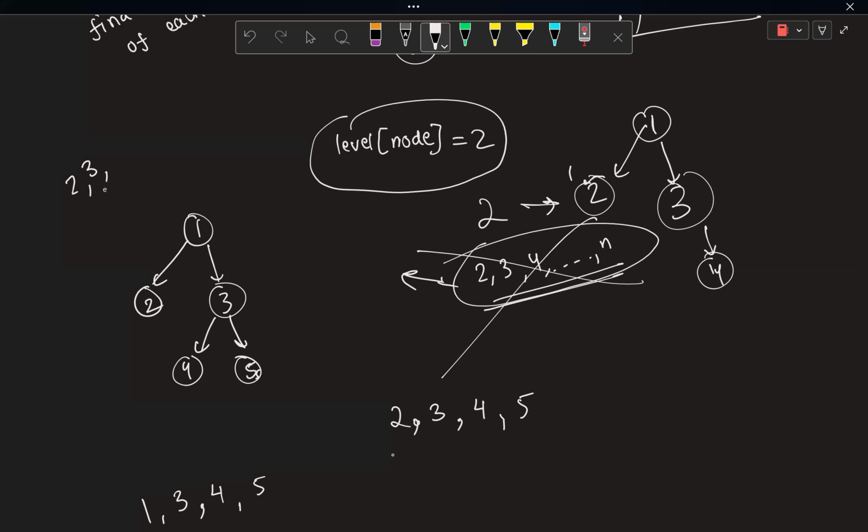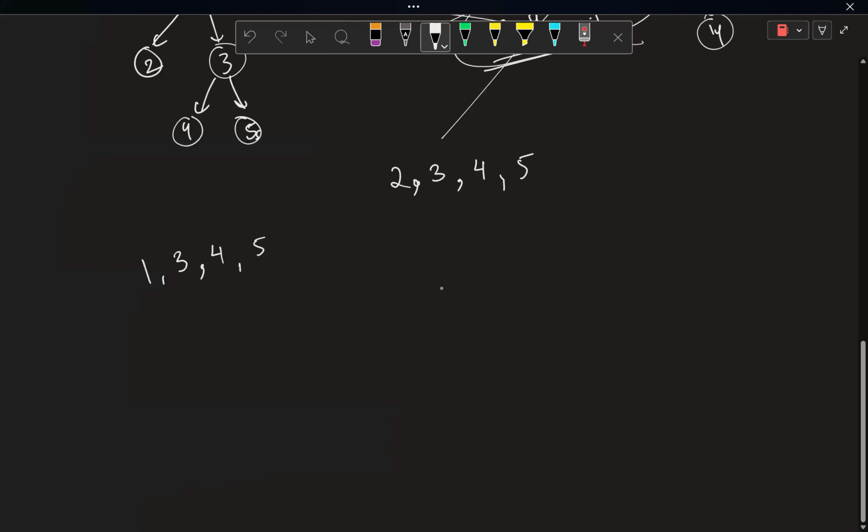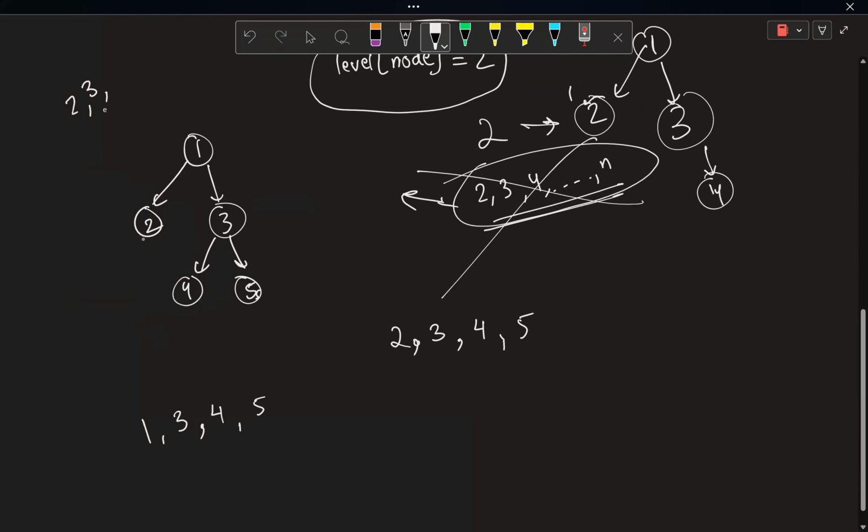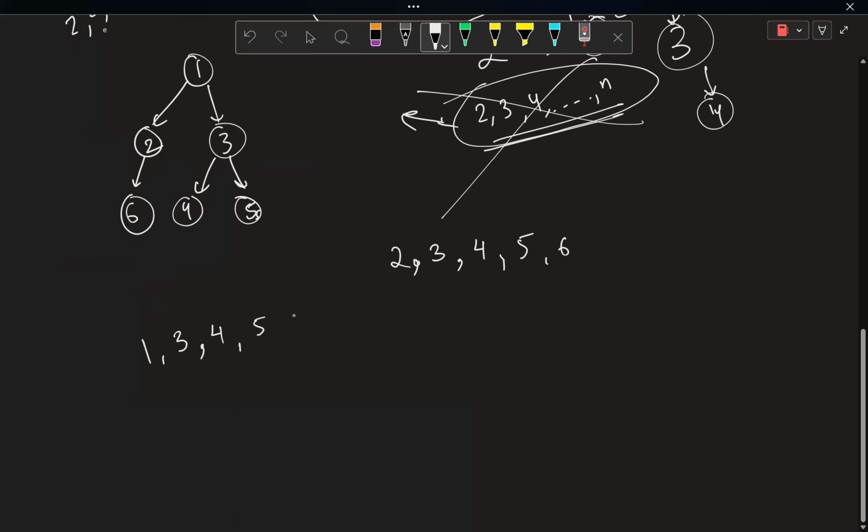This intuition is actually wrong. But the idea is pretty much good in this case. But if this node had a child as well, in that case, you will see you cannot have 2 at the sixth position as 6 will be able to come only after 2.